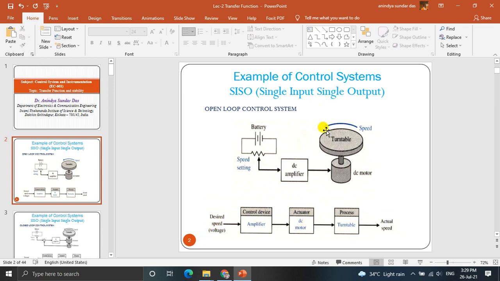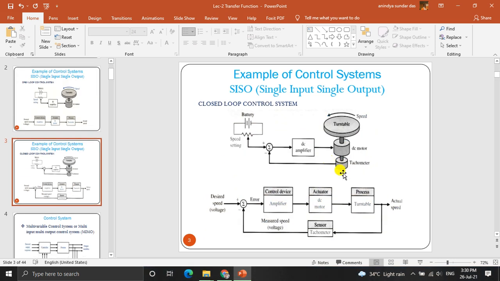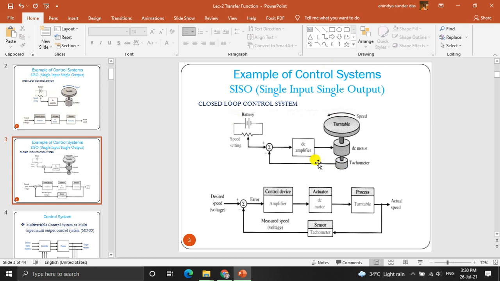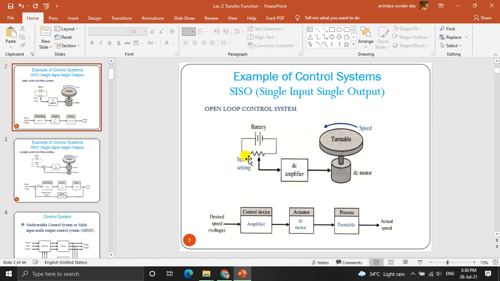Due to an environmental change, if the speed changes, it cannot be varied. So how can we make it a closed loop control system? We can attach a tachometer that will sense the speed and give a signal which can be compared with the set, desired speed, and that error we can apply to the DC amplifier, so that the speed of the motor is the desired speed. If the speed varies due to some external disturbances, this feedback will control the speed to the desired output, which we cannot achieve using the open loop system.